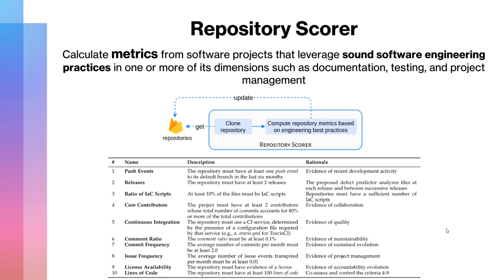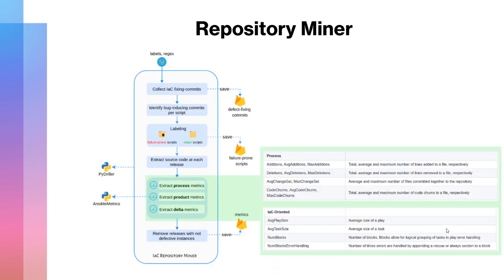The remaining criteria are evaluated by the repository scorer and are considered as good indicators of software projects that leverage sound software engineering practices. Once the repository is deemed relevant for the analysis based on the computed metrics, its history is analyzed using the repository miner.